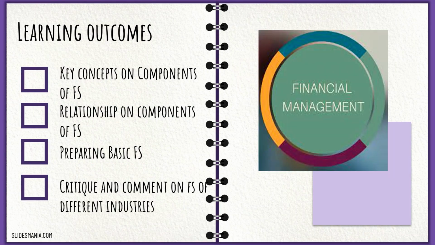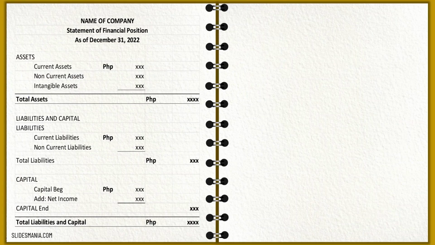And we have the preparation of the basic financial statements. So here's the illustration. First, we have the financial position or the balance sheet. So we have the composition of our assets, which comprise the current assets, the non-current assets, and the intangible assets.